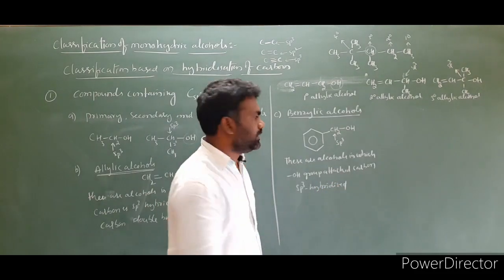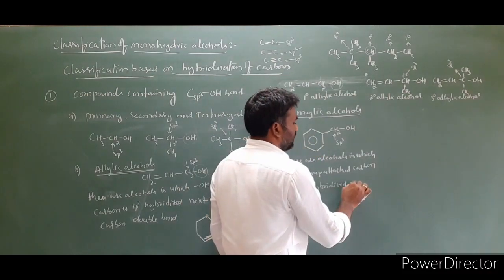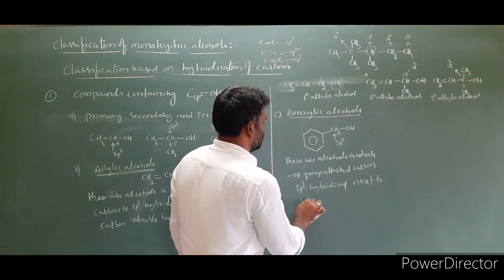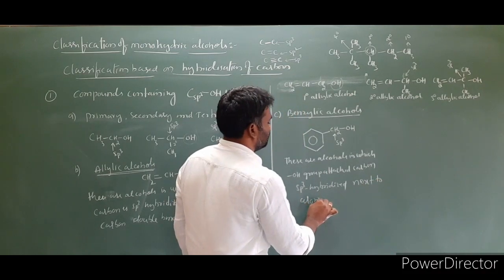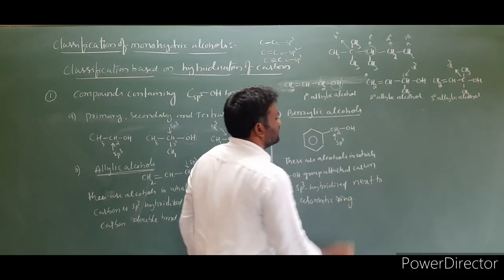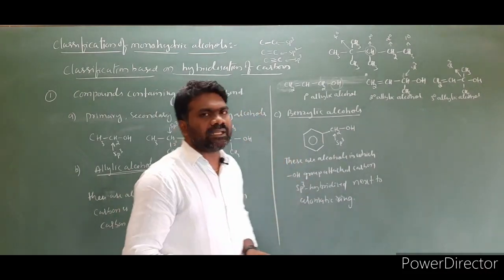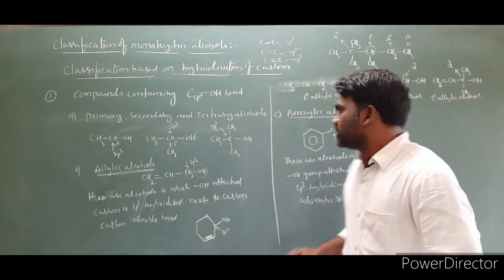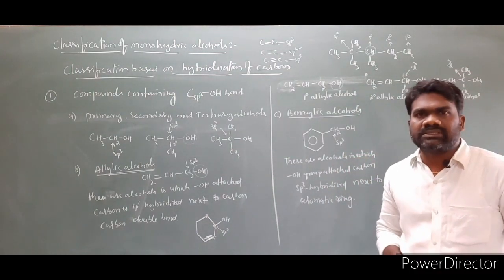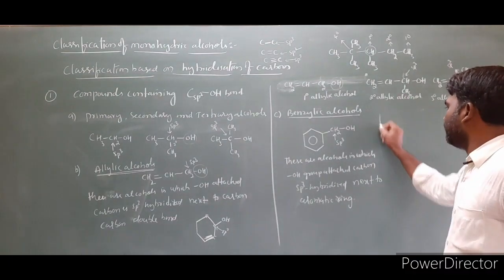sp3 hybridized, and it is next to an aromatic ring. So, this type of alcohols are called benzylic alcohols. Even the benzylic alcohols have 3 types: primary benzylic, secondary benzylic, and tertiary benzylic alcohols. Let us look at them one by one.